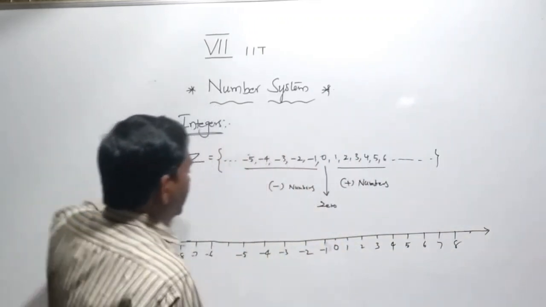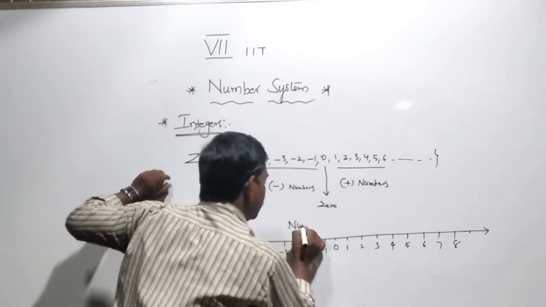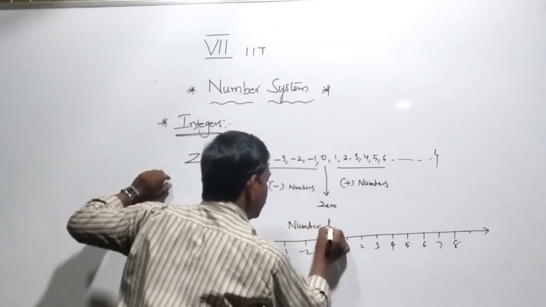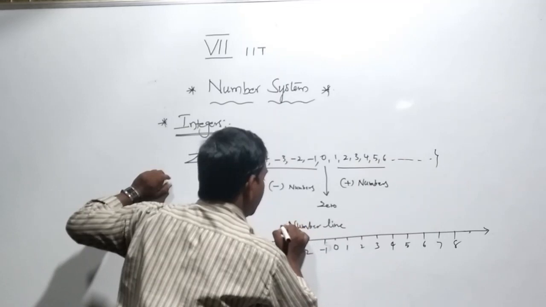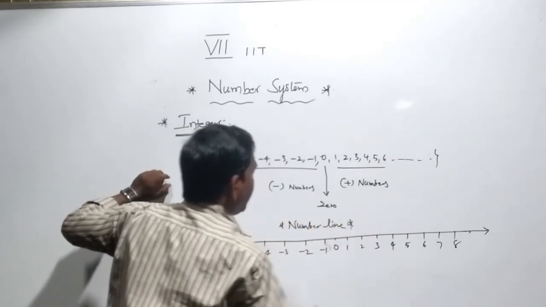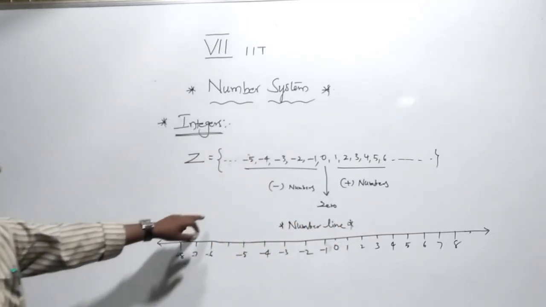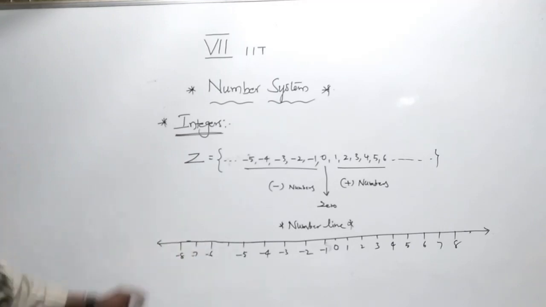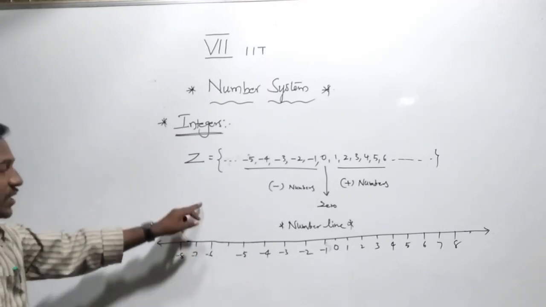This is the number line, the representation of integers on a number line.